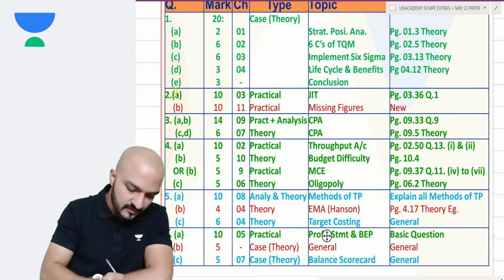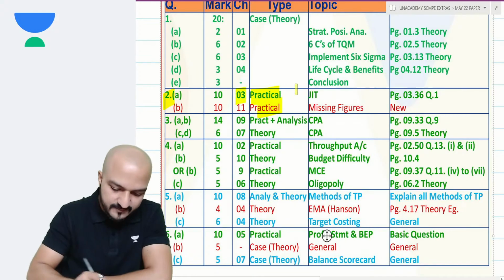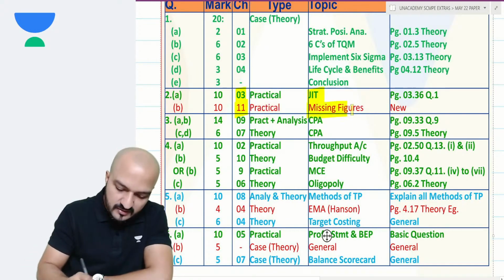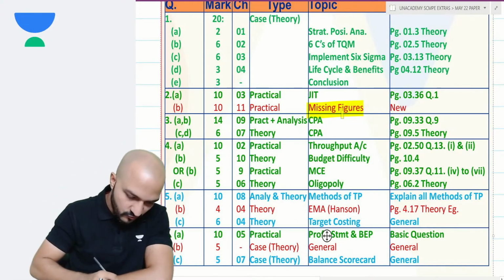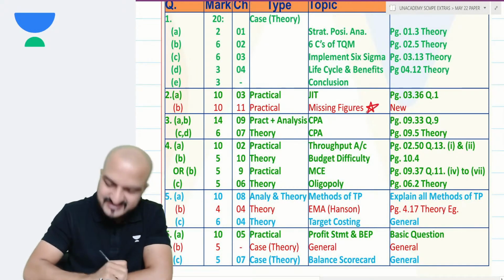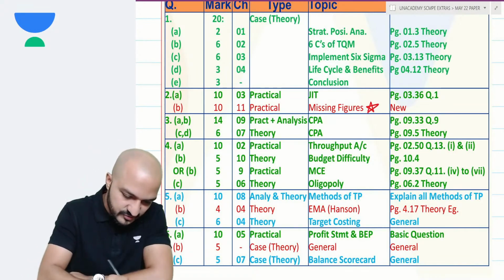We'll discuss that. Then question 2 was an entirely practical question. First regarding chapter 3 JIT, and the second again a practical question regarding standard costing, variance analysis, missing figures. Now this question was a very interesting question. Yes, a new question, very interesting question. We'll be discussing that eventually.